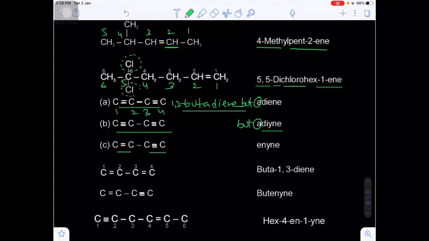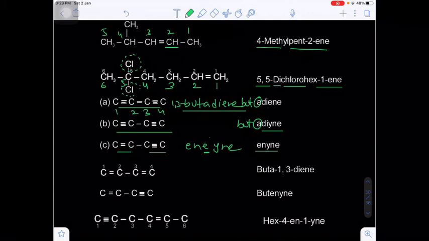While numbering, if from both ends the position is the same, we have to give priority to alphabetical order. The ene will come first, after that only yne. So in ene the last letter is E, and in yne the first letter is Y. E is a vowel, but Y is a consonant having the vowel sound.